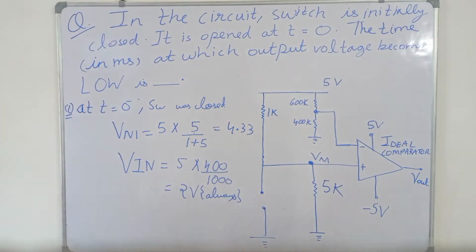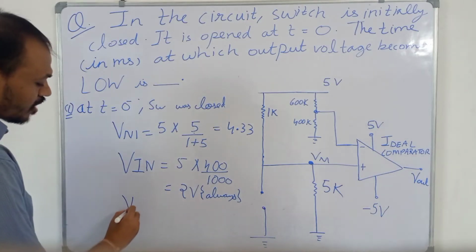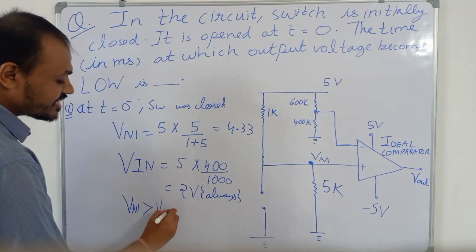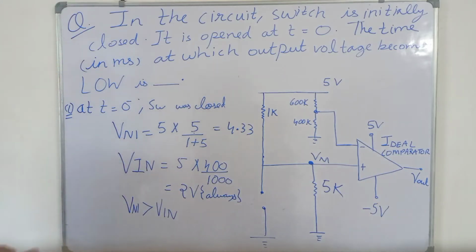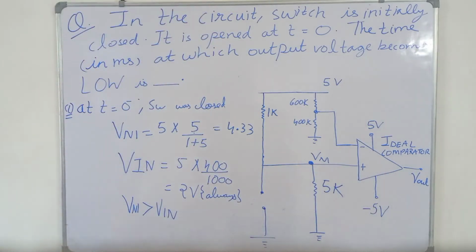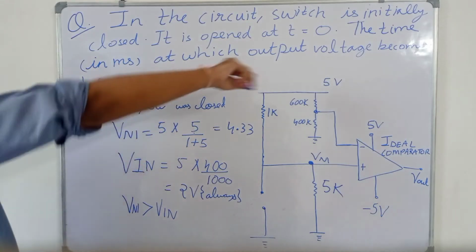Now you can see the voltage of the non-inverting terminal is greater than the voltage of the inverting terminal. So initially the output will be high. Initially this Vout is high. That is why in the question we are asked the time at which the output voltage becomes low. Because if this voltage was low, then obviously low voltage cannot change state. So initially the output voltage is high, so it has to change state.